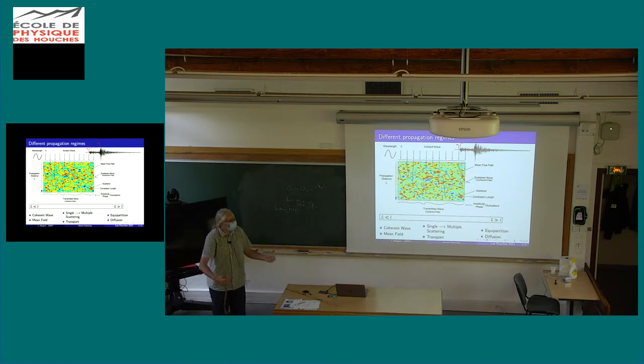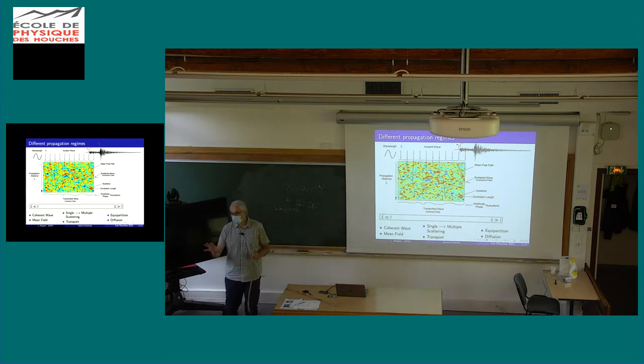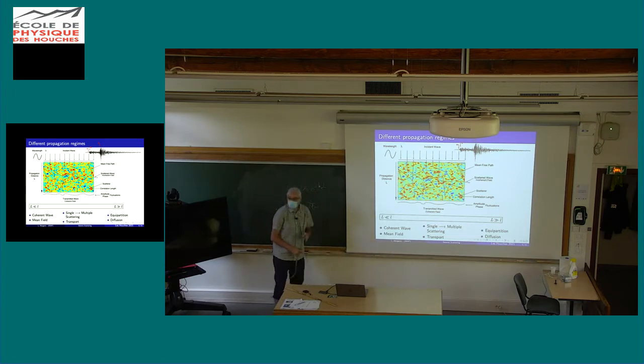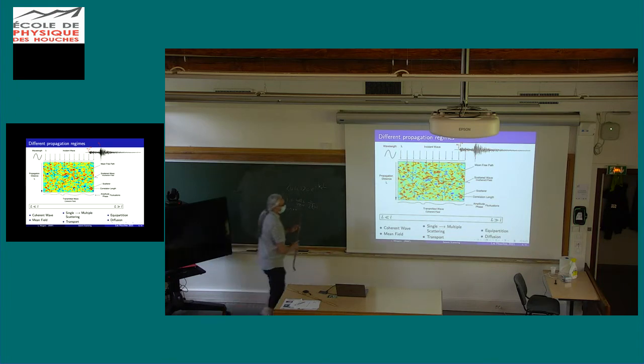You didn't have time to generate them, so you are completely dominated by the coherent wave. And it's the case in the Earth, depending on the frequency. This is very likely if you are at long period. Then you can apply this type of mean field theories, and you can, for example, work out the velocities and stuff like that.